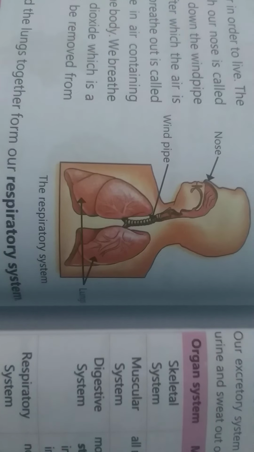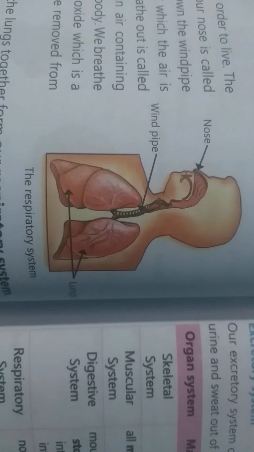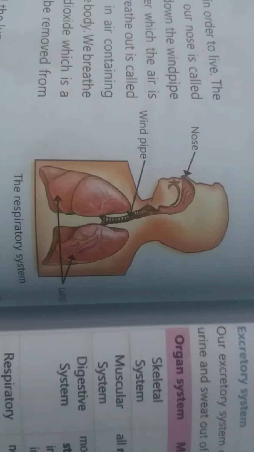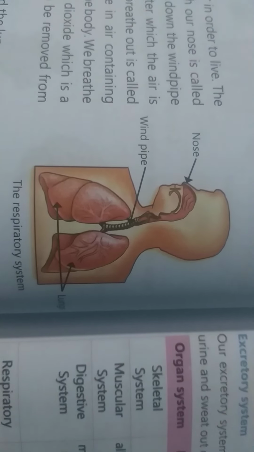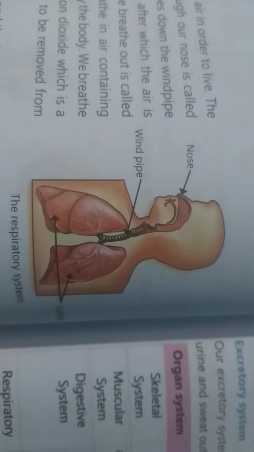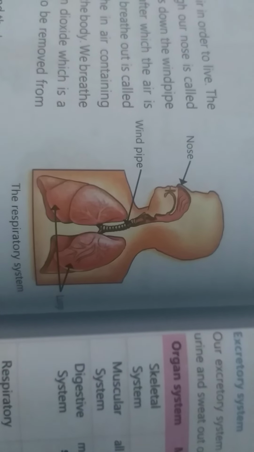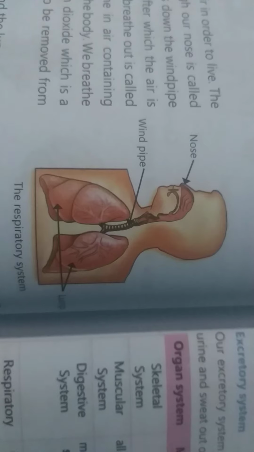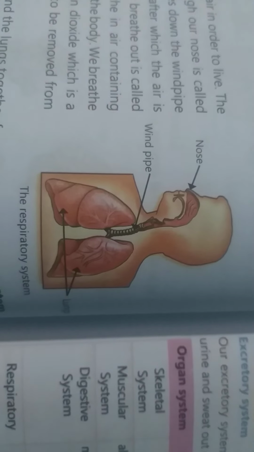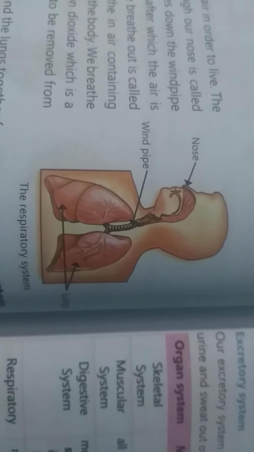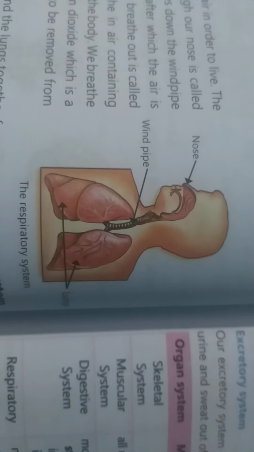So the next organ system is the respiratory system. As you can see in the figure here, the respiratory system consists of nose, windpipe and lungs. So nose, windpipe and lungs together form our respiratory system. We all know that we need to breathe in air, right?